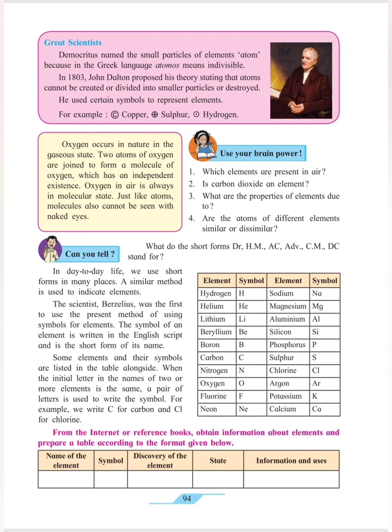There are some more examples: arsenic, silicon, selenium. These are substances which follow some properties of metals and some properties of non-metals. So that kind of substances or elements are called metalloids. Thank you.